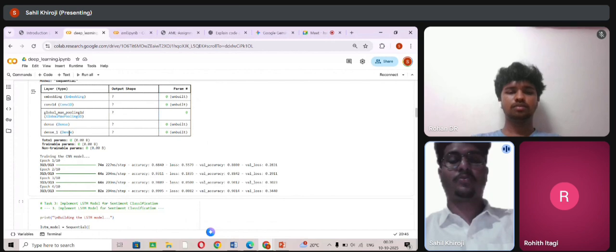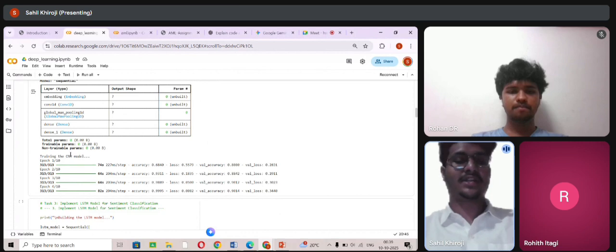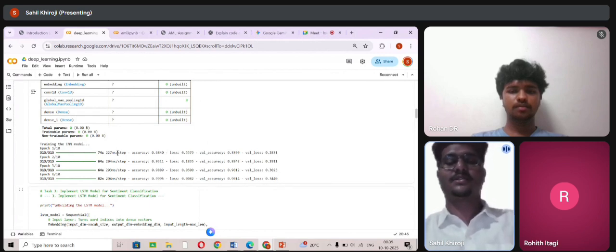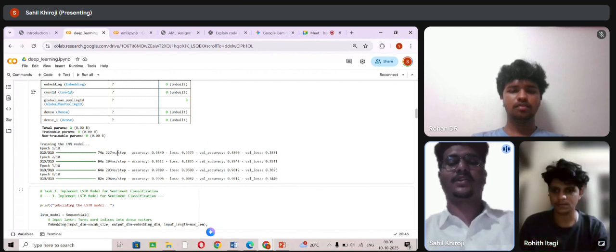For the output, in epoch 1, the model starts with 68% accuracy and quickly improves to 88% on validation data. In epochs 2 and 3, training accuracy increases rapidly to 98 to 99%, while the validation accuracy stabilizes around 90%. This means our CNN model is well trained and performing with around 90% accuracy on unseen reviews.